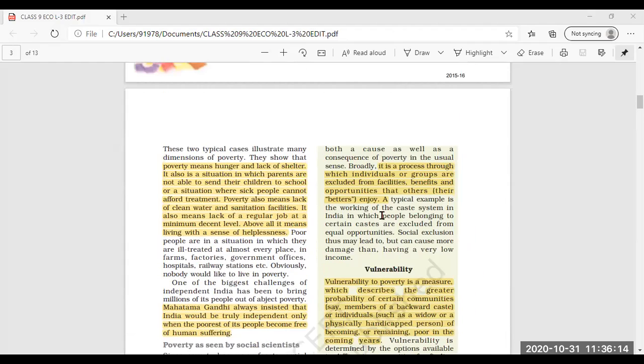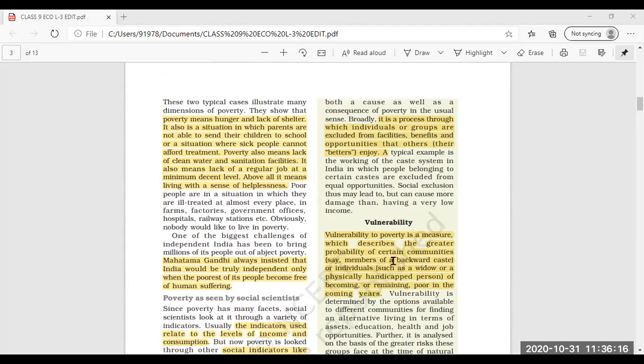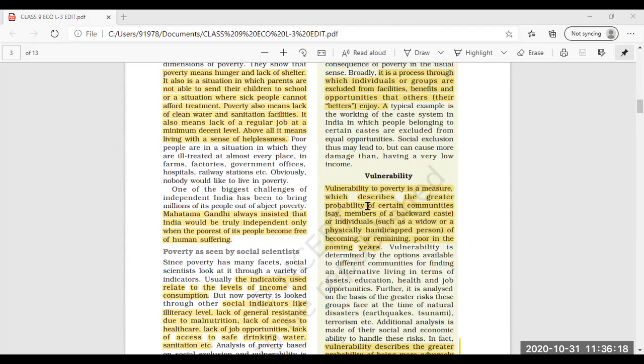Next, we have also seen about vulnerability. Now, what is vulnerability? Vulnerability to poverty is a measure which describes the greater probability of certain communities, that means members of the backward class or individuals, like which individuals? The widow especially, or physically handicapped people, of becoming or remaining poor in coming years.